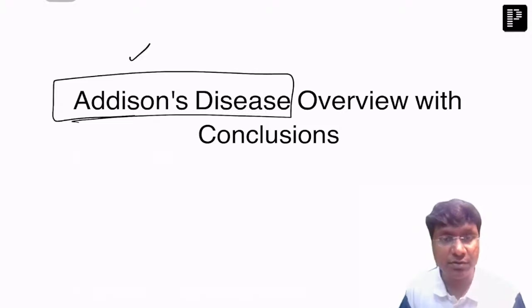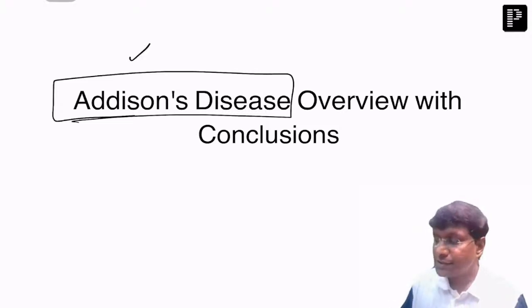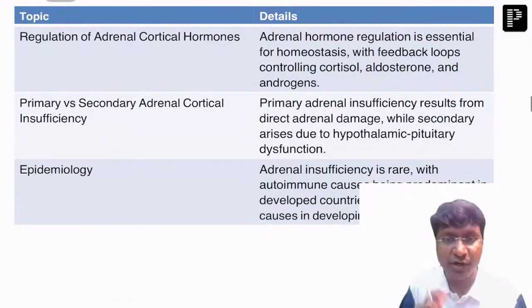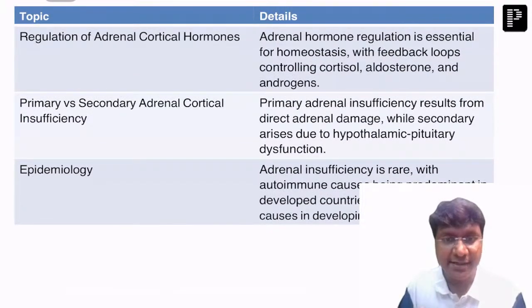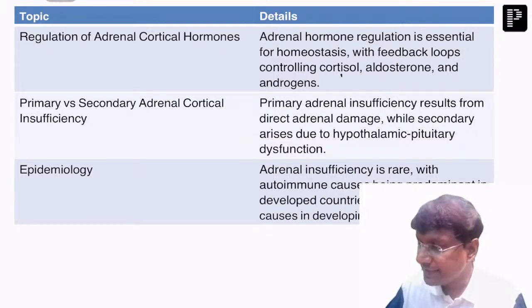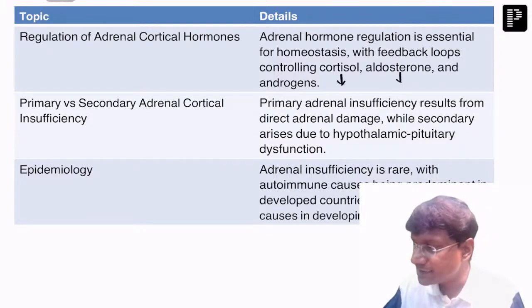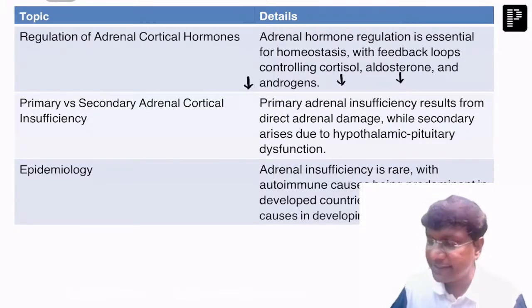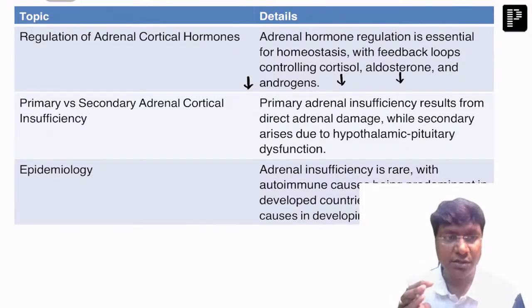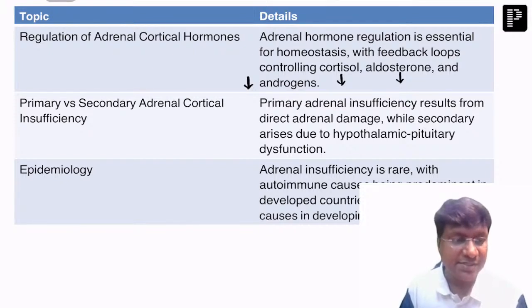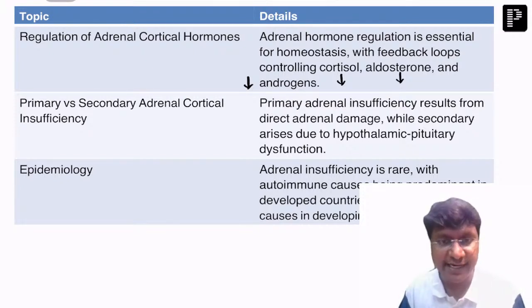Right? We will discuss Addison's disease. Okay. So in case of Addison's, what exactly is the problem? Right? The problem is that there will be decrease in cortisol, decrease in aldosterone, and decrease in weak sex hormones. Decrease in cortisol, decrease in aldosterone, and decrease in weak sex hormones. This is the problem in case of Addison's.